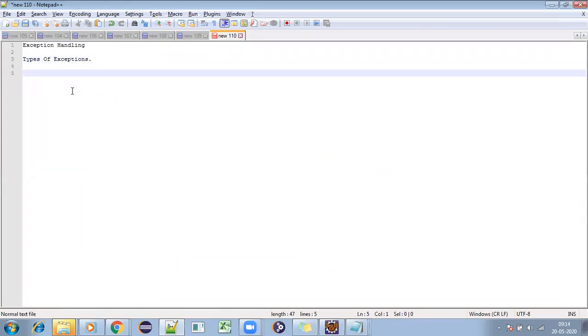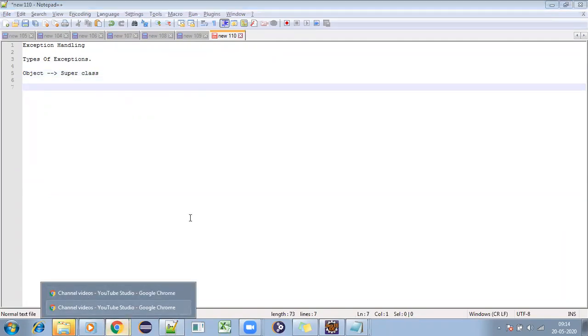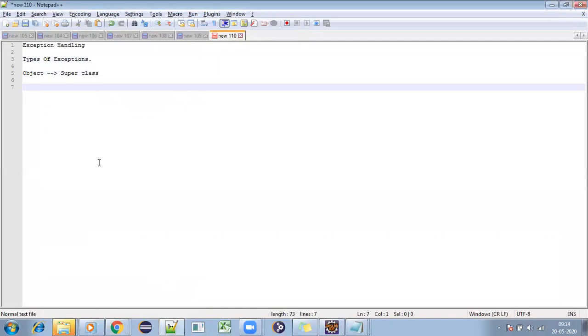Yesterday we discussed that Object is a class, and Object is a superclass for all the classes. Under Object, we have the Throwable class.